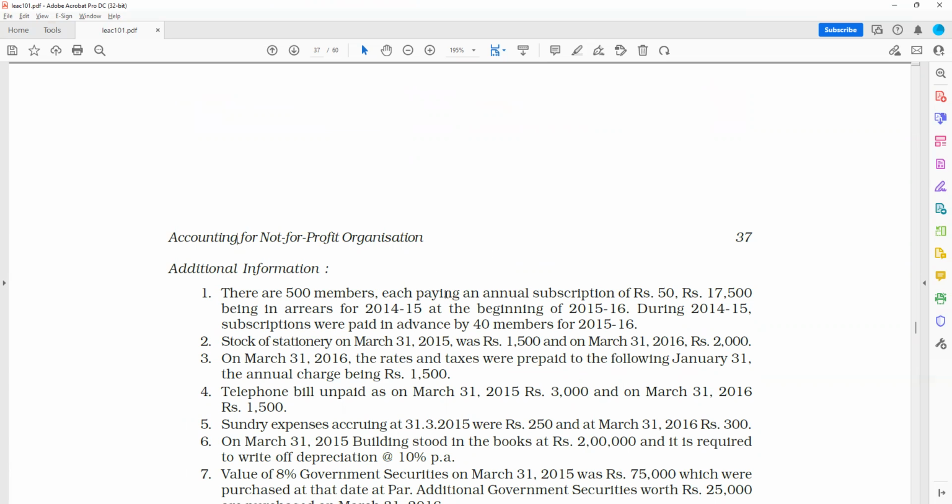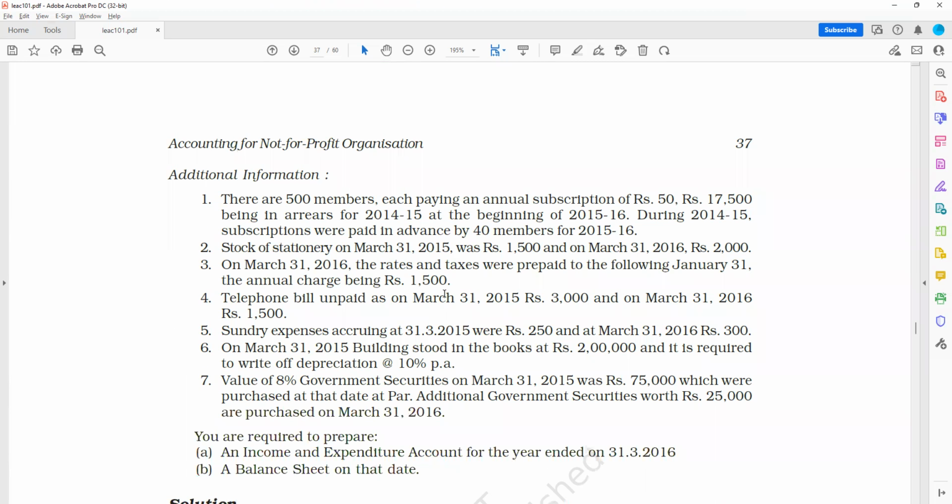17,500 being arrears for 2014-15 at the beginning of 2015-16. During 14-15, subscriptions were paid in advance by 40 members for 2015-16. The stock of stationery, sundry expenses, then value of 8% securities.